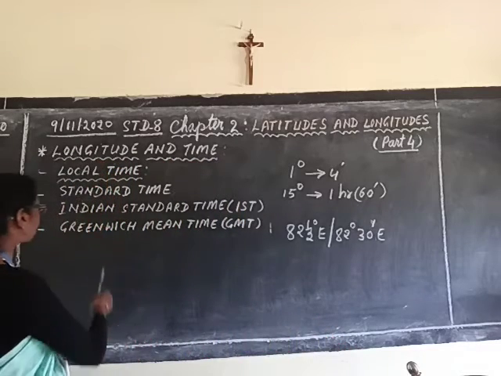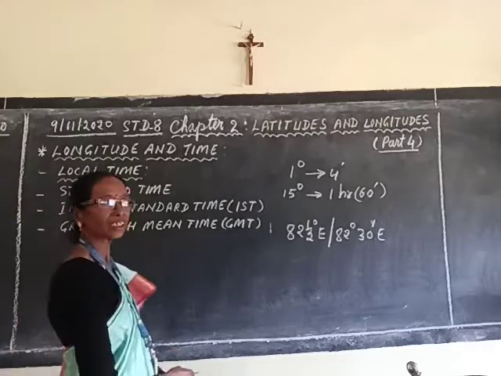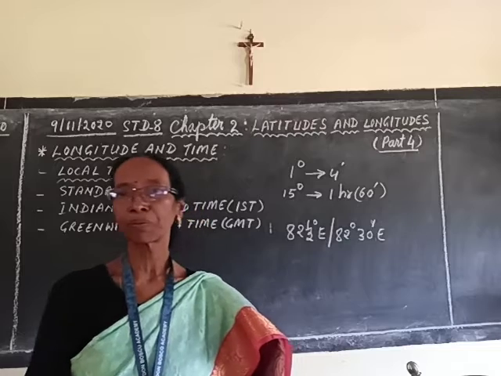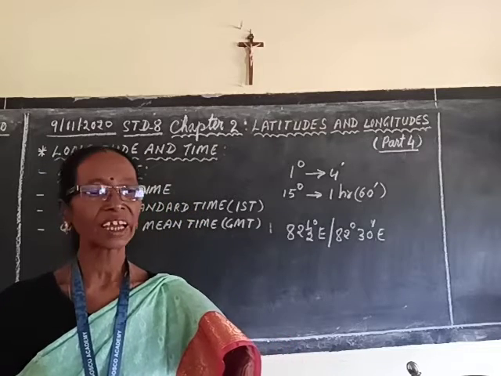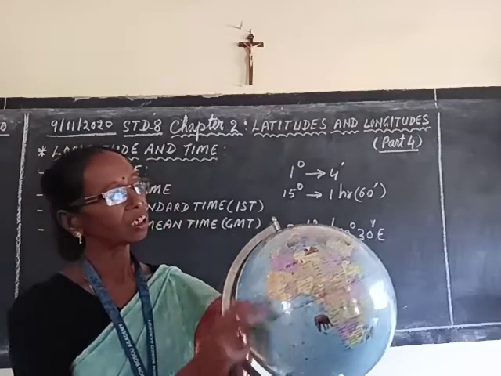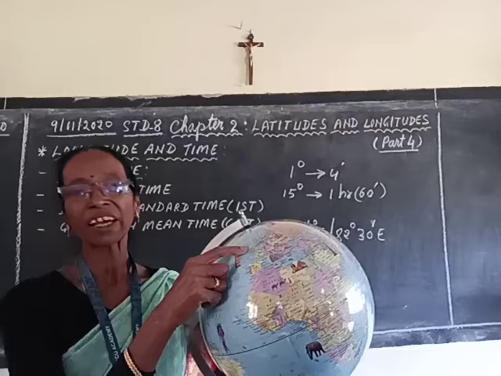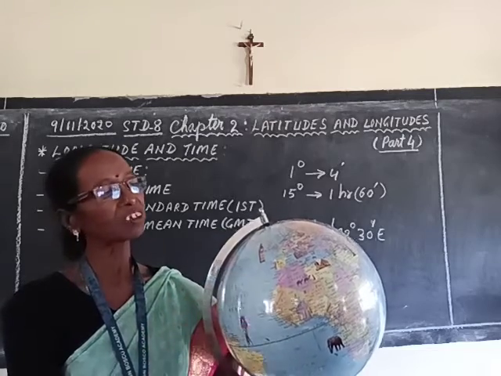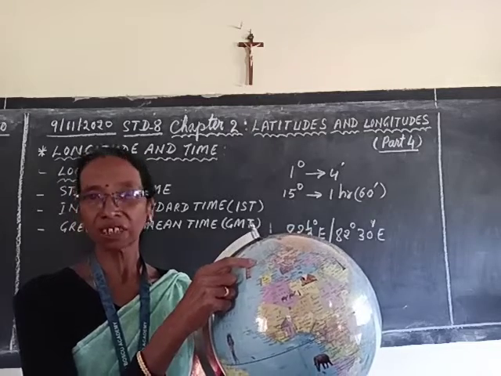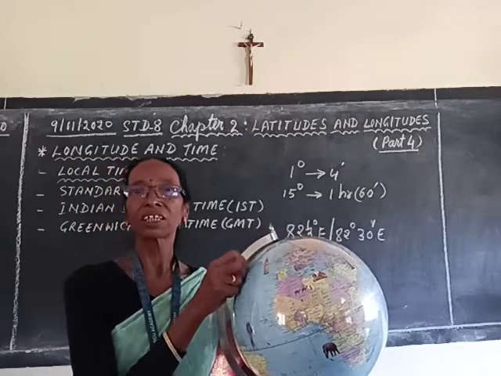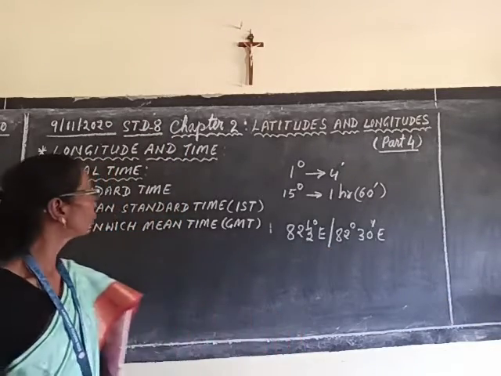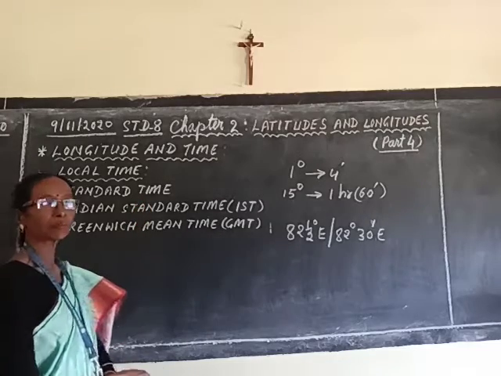Next is, what is Greenwich Mean Time? In short, it is known as GMT. Greenwich Mean Time, what is it? The local time at Greenwich Meridian. So, do remember, the local time at Greenwich Meridian. The prime meridian, 0 degree meridian, which passes through Greenwich, is known as Greenwich Meridian. So, the local time at Greenwich Meridian is known as the Greenwich Mean Time. So, all these are very important related to the time.